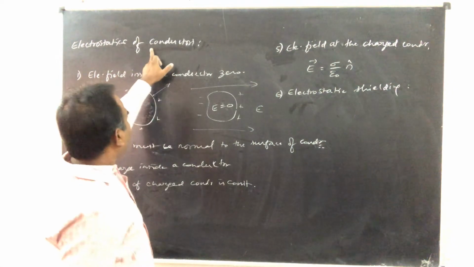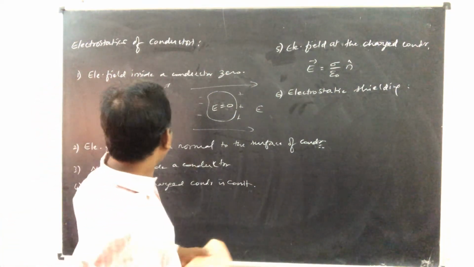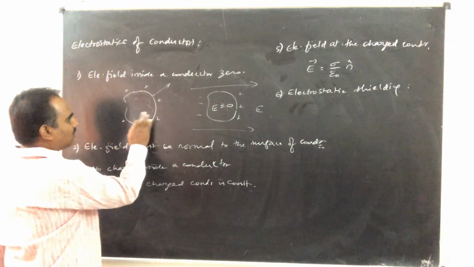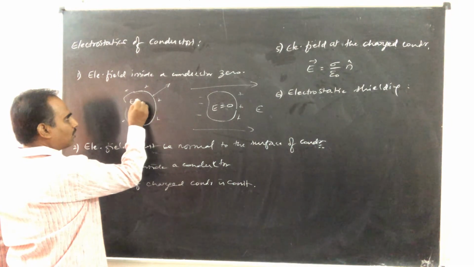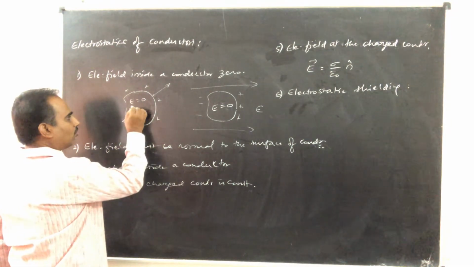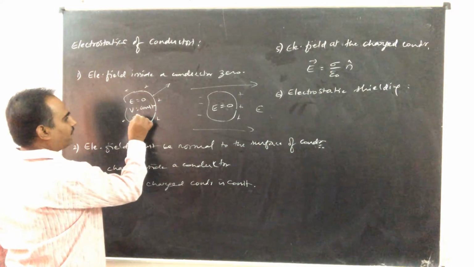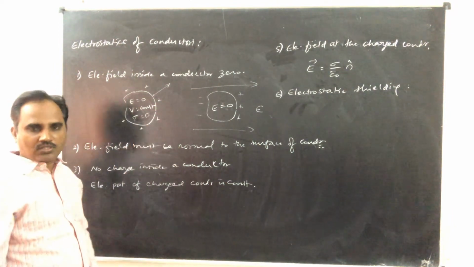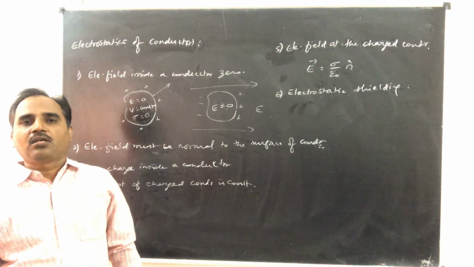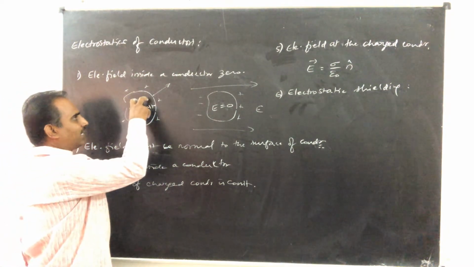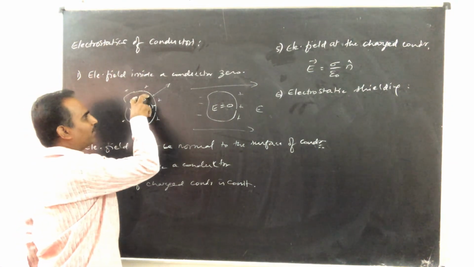These conductors can be used for this electrostatic shielding. Here see, inside a charged conductor, electric field is 0, electric potential is constant, the surface charge density is 0. So inside the charged conductor there is no electric field. That means the space inside the charged conductor is free from electric field.